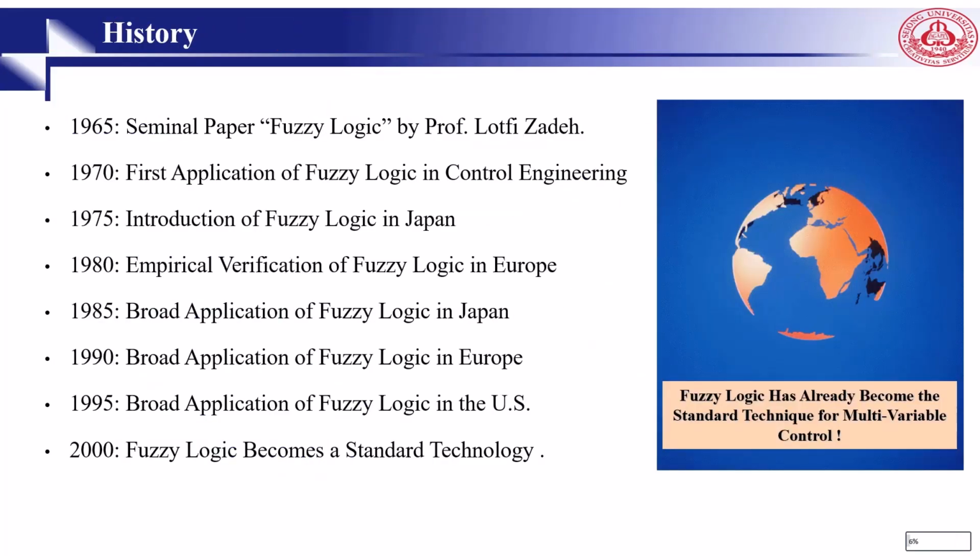Let's look at the history of fuzzy logic. In 1965, a seminal paper, meaning a very famous paper, very well accepted by experts, was published by Zadeh. At that time he was on the electrical engineering faculty at the University of California, Berkeley, and he set the foundation of fuzzy system theory. Then in 1970, the first application of fuzzy systems was in control engineering in Europe. In 1975, in Japan, they used it for a subway train. Then in 1980, we saw empirical verification of fuzzy logic in Europe. Later, different countries talked about it. In 2000, fuzzy logic became a standard technology and was also applied in sensor data and signal analysis and many other applications.